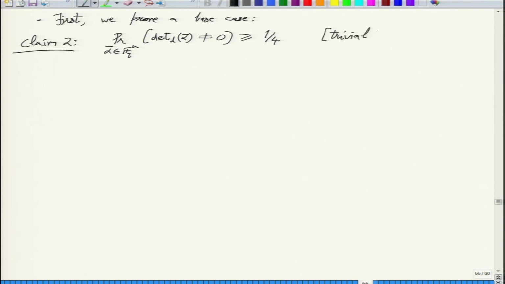So trivial would have been that equal to 0 is d over q, so 1 minus d over q. This would have been trivial, but this is actually now a negative number because q is much smaller than d, so this doesn't work.